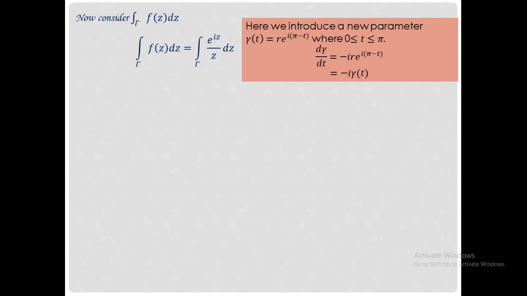Gamma of t equal to r into e raised to I into pi minus t. Therefore, on taking the first derivative, we will obtain this form, and here this r into e raised to I into pi minus t is gamma of t. Therefore, we will obtain the first derivative as minus I into gamma of t. Now, for substituting for z as gamma of t, our equation will become like this. And on cancelling this gamma of t and taking minus I outside, our equation will become minus I into integral over 0 to pi e raised to I gamma of t dt.